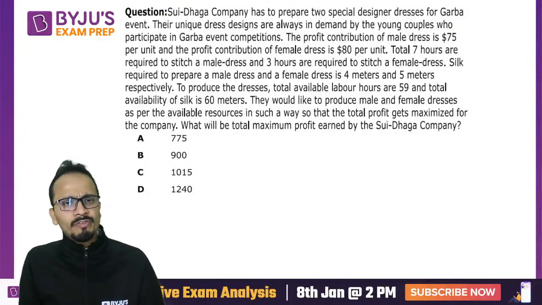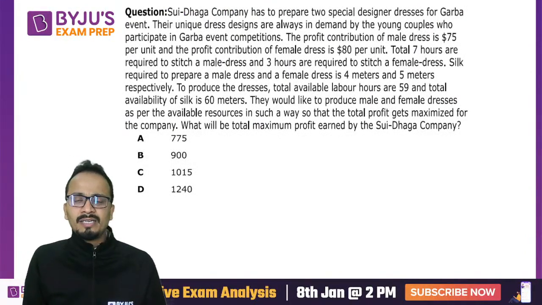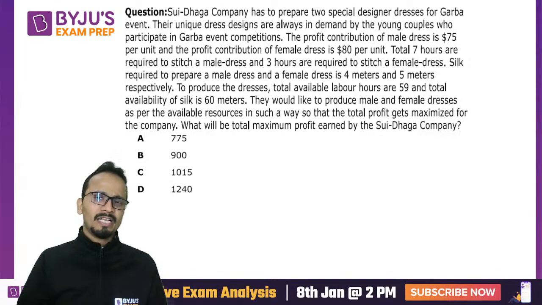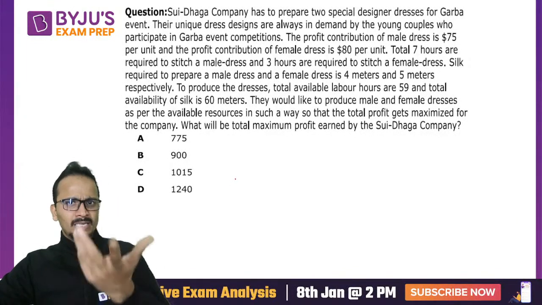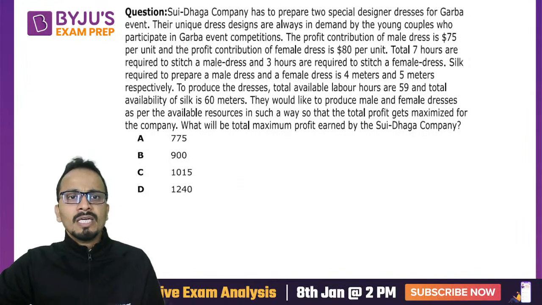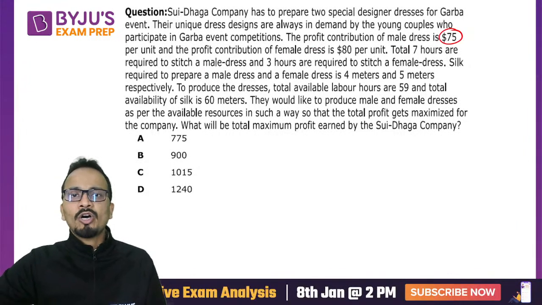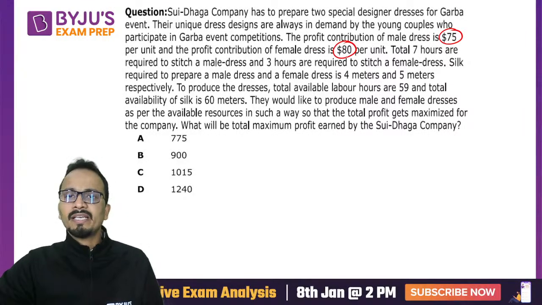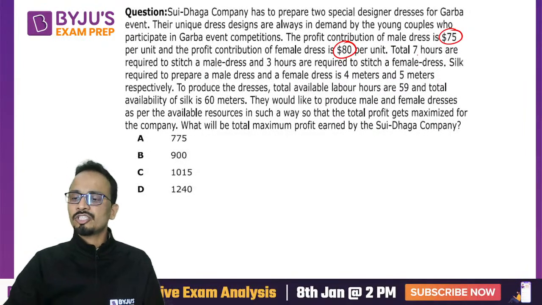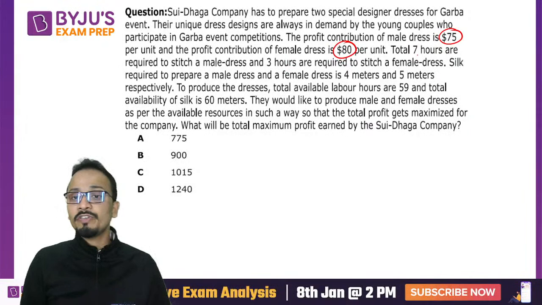A lengthy question, obviously to be left in case you are actually taking this examination. But if somebody would have attempted this, let's solve this one. They're saying that the profit contribution for male dress is $75 and for female dresses $80. Now 7 hours are taken to stitch male dress, 3 hours to stitch female dress.